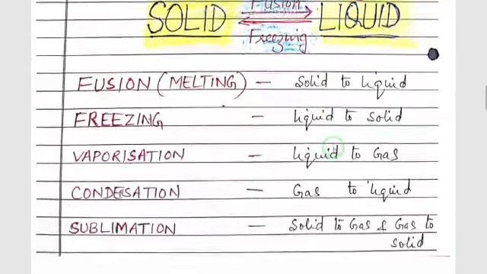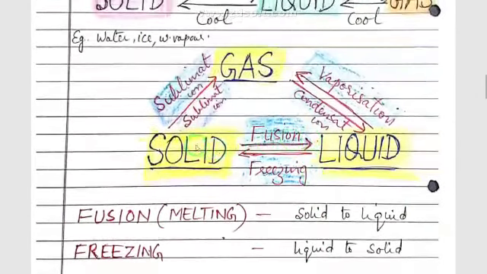Last is sublimation. Sublimation means change of solid to gas or gas to solid. This is a direct change. The solid doesn't change to liquid form while changing to gaseous form, and the gas, when it is cooled, directly changes to solid form without going into liquid form. So a direct change of solid to gas or gas to solid is known as sublimation.